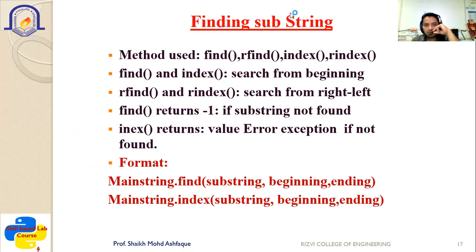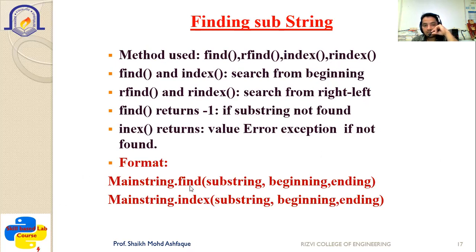Then there are many more methods which are used to find a substring, for example find, rfind, index, rindex, etc. These are the methods which are used to search the string. Find and index search from the beginning. Rfind and rindex search from right to left. Find returns -1 if the string is not found, and index raises a ValueError exception if not found.